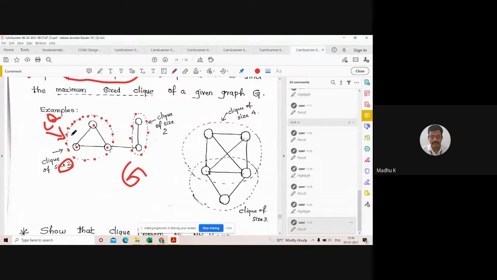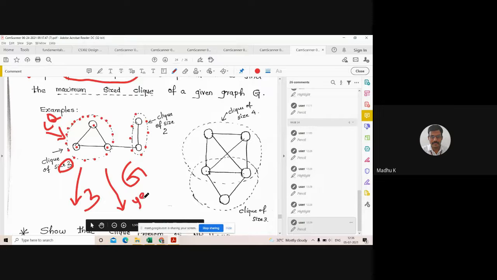So if it is an optimization problem, the answer will be 3, and this is the subgraph. This is the Clique. If it is a decision problem, what will be the answer? Yes or no? Here the answer will be yes. Why? Because there exists at least one Clique.